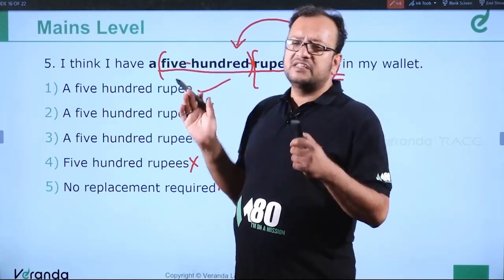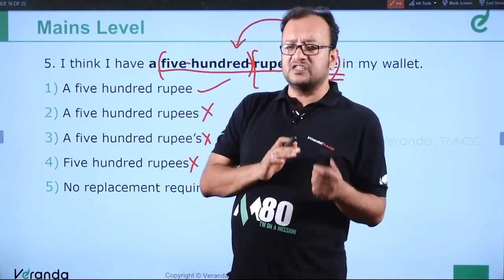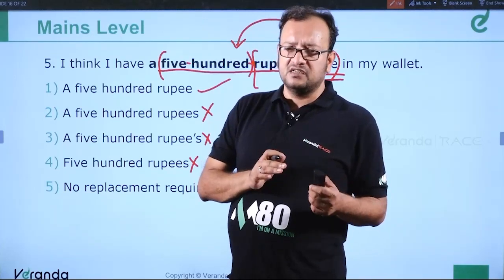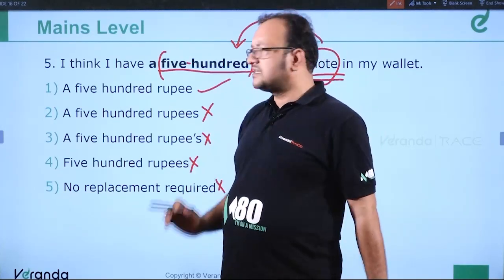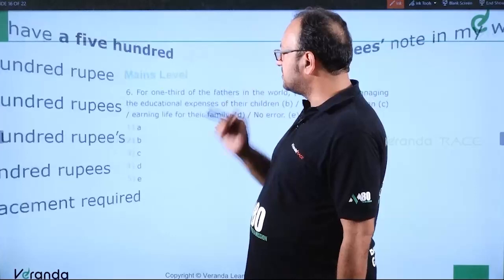For example, a 300-year-old furniture, a piece of furniture. So that should be without apostrophe. Clear? Moving to the next question, question number 6.